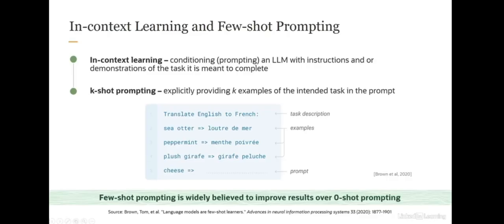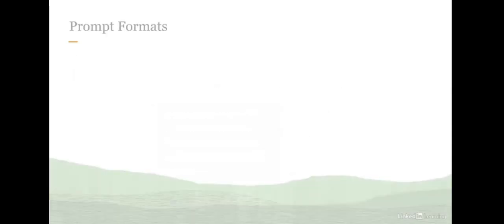Now, in general, few shot prompting is widely believed to improve results over zero shot prompting. So in case of zero shot prompting, it would basically mean you give a task description, translate English to French, and you don't give any examples. You provide cheese as the prompt, and you expect the output to be the word translated into French. But few shot prompting is widely believed to improve results over zero shot prompting.